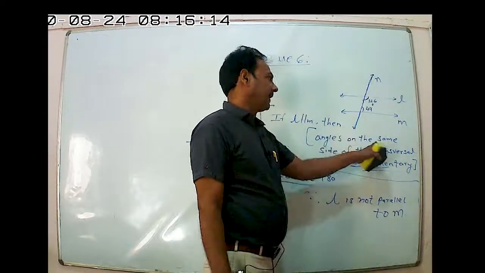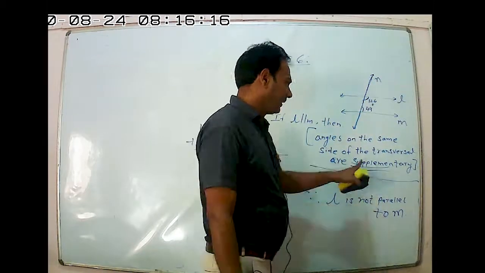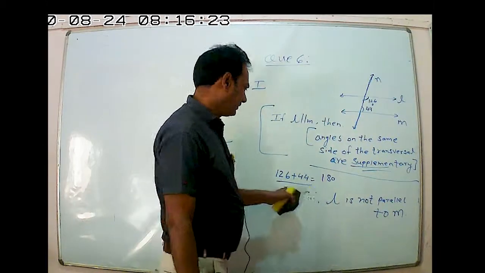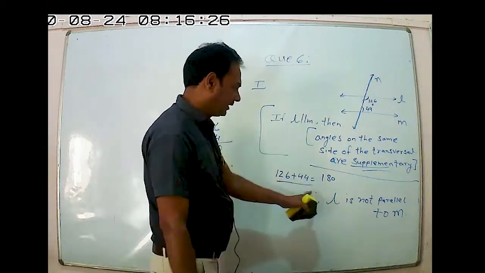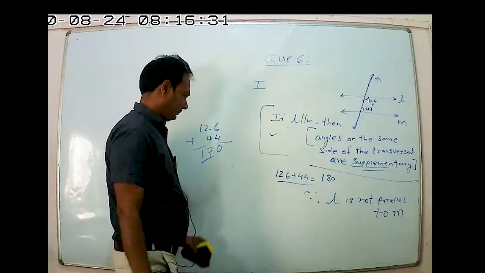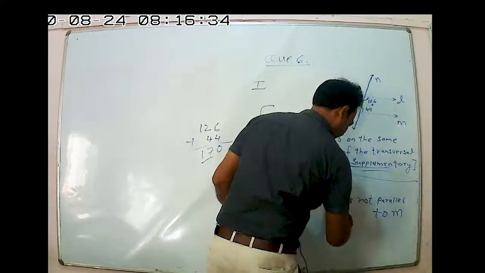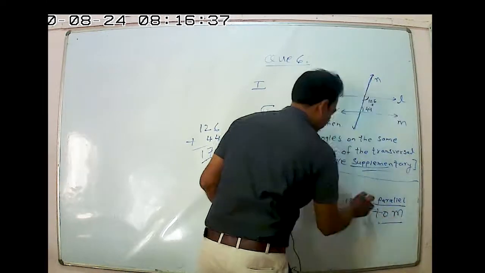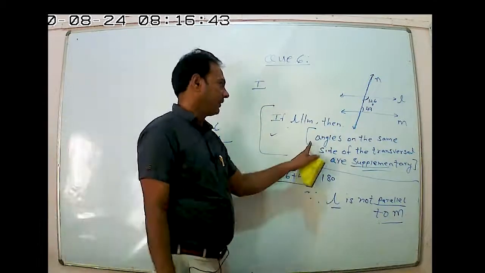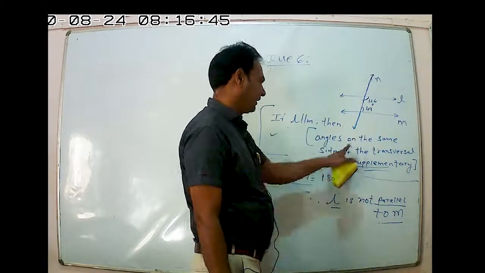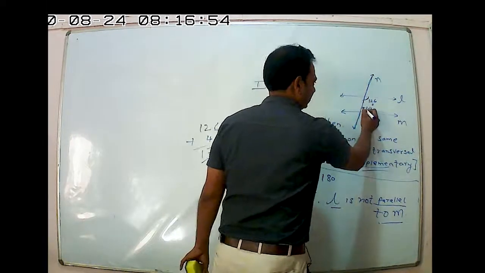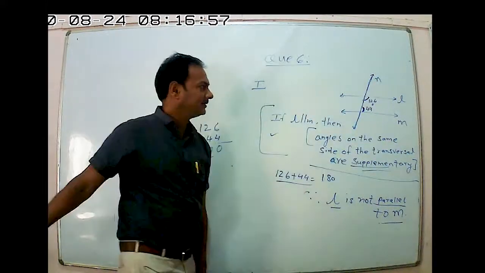If the lines are parallel, then angles on the same side of the transversal are supplementary. After that we are checking whether the sum is 180 degrees or not, right? So if we add, then it is equal to 170 degrees. It means the sum is not equal to 180 degrees. Clear? So this is also necessary to write. So L is not parallel to M. Clear? Why not parallel? Because their sum is not equal to 180 degrees. According to the facts, the lines are parallel only in the case where the angles on the same side of the transversal are supplementary. Here, these two interior angles are given.